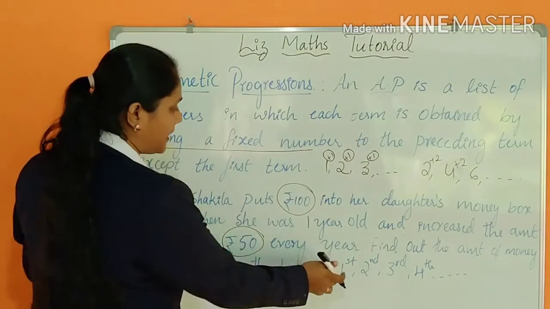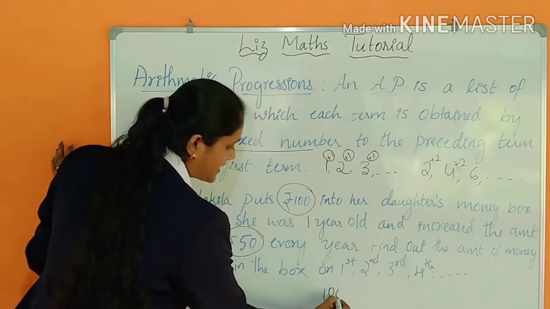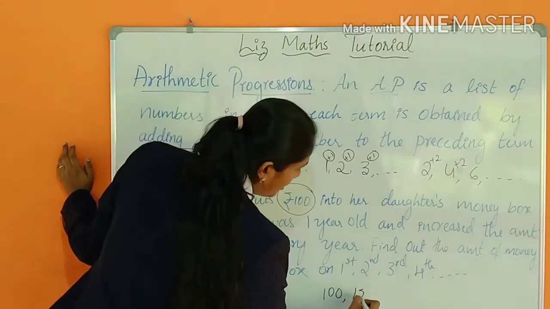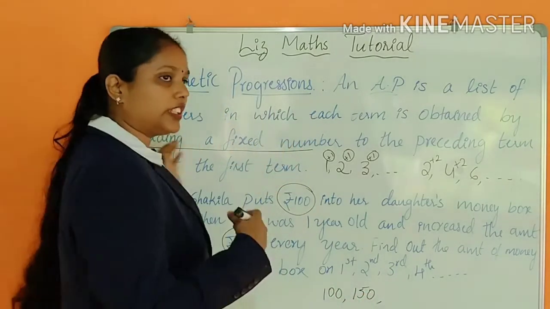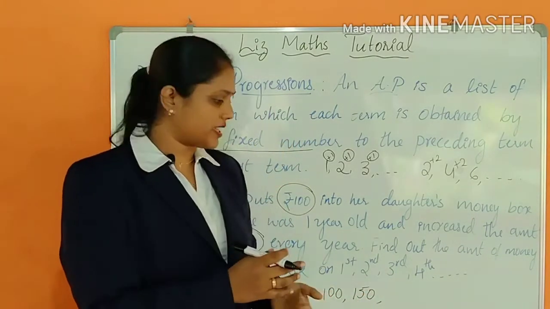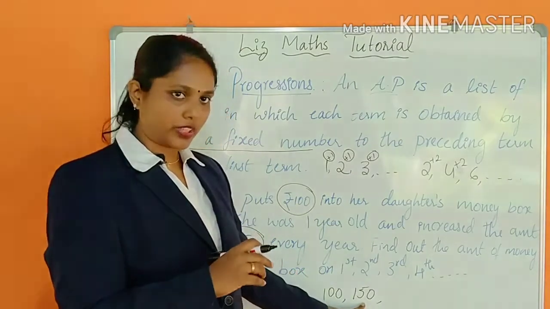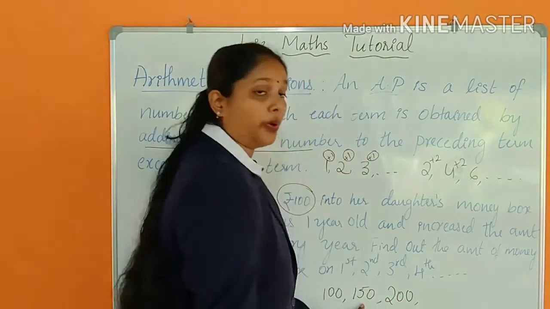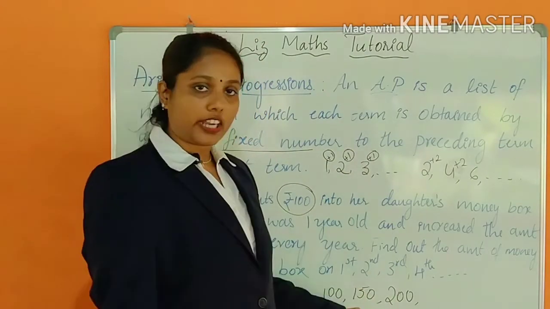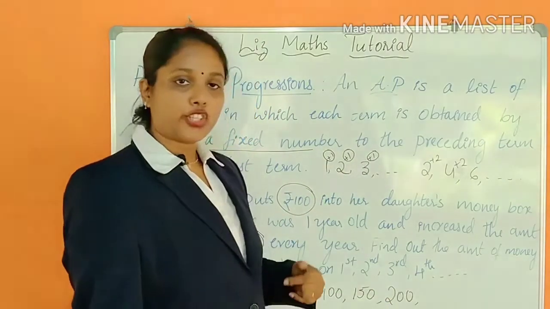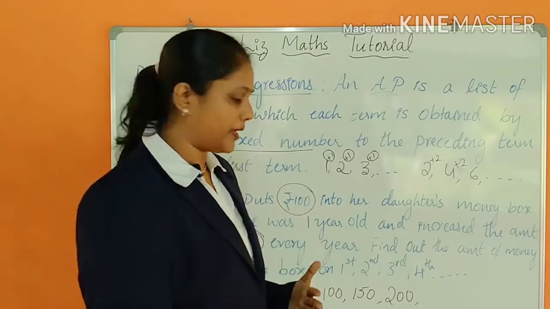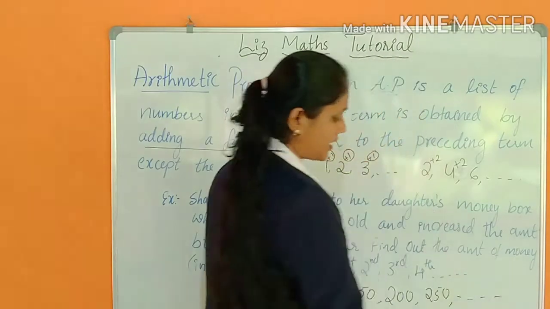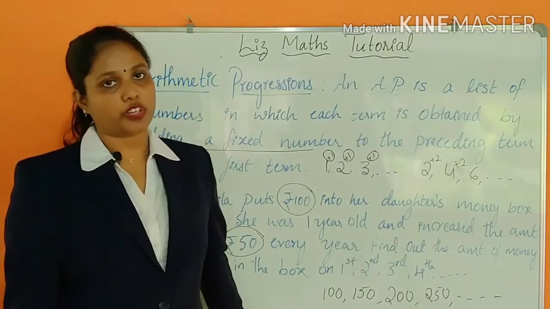So how? First birthday, how many rupees? 100. And on the second birthday she has added 50 rupees, so it goes to 150 rupees. And again for the third birthday she has added another 50 rupees to the previous number, then you will get 200. Then again on the fourth birthday she has added 50 rupees, so you will get 250 rupees. Let's keep on going like this. So here you got an arithmetic progression.